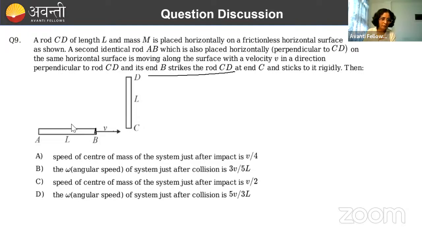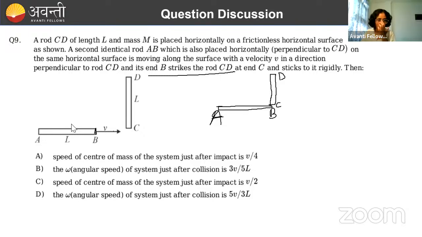इसका जो end B है ना, वो rod CD को strike कर रहा है at end C. Done. And it sticks to it rigidly. After that, after collision, it is sticking to it. Again, more easier. Then we have to see all these things. So सबसे पहले एक काम करो, just draw the diagram carefully. So this is the rod AB. At the time of collision, I'm going to draw it. So at the time of collision, it will look something like this. This is C, this is D.